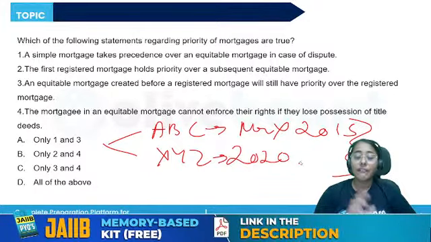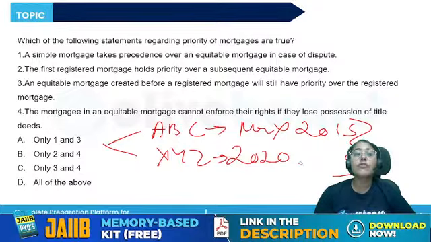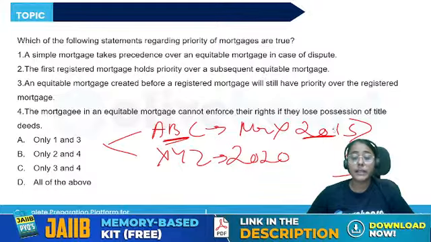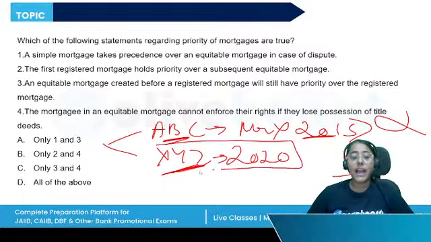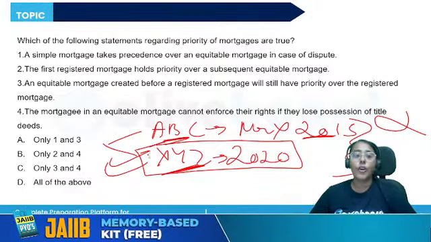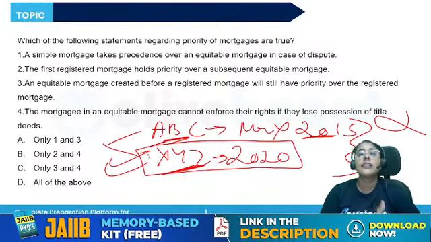first we will check whether the mortgage was registered or not. So if Bank ABC had given the loan in 2015, but they did not get the charge registered with Sarsai, and Bank XYZ got it registered, then the second, Bank XYZ, will have priority even though it was executed later.